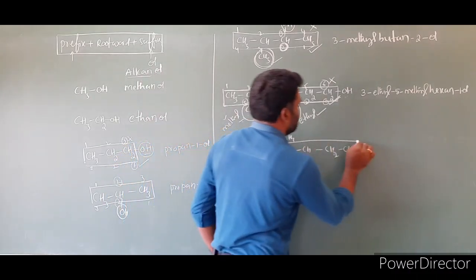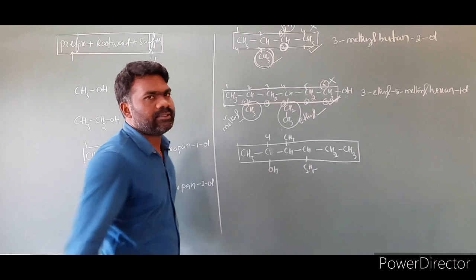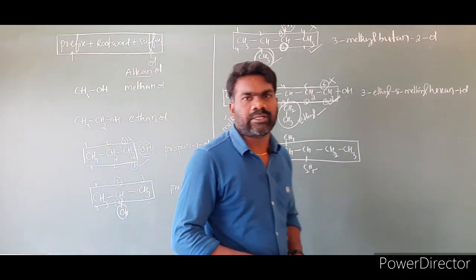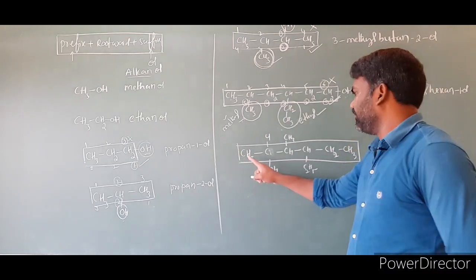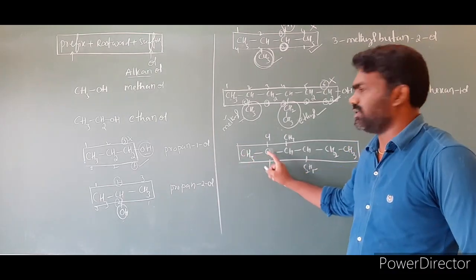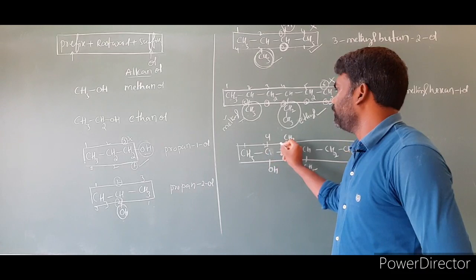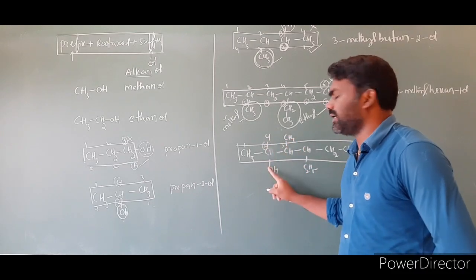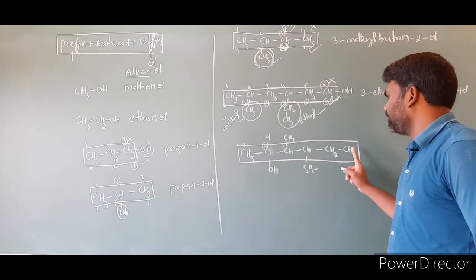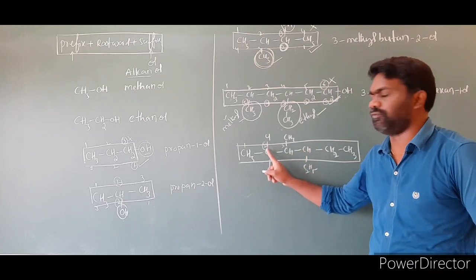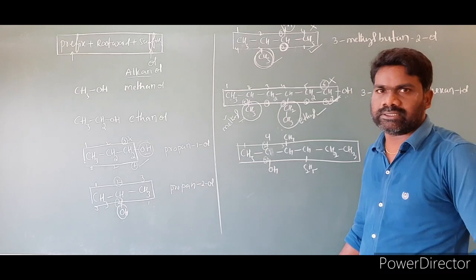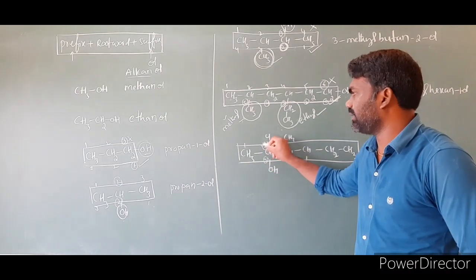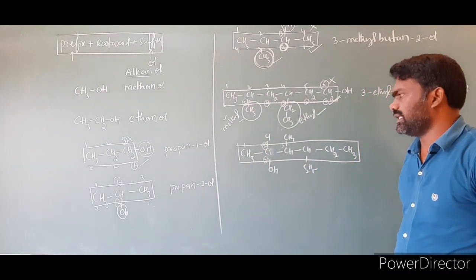First we have to select the longest carbon chain. After selecting the longest carbon chain, what do we have to do? Then we have to give numbering from one end to the other. If we give numbering from this end, we get 1, 2, 3; the OH group is at the third position. From this direction 1, 2, 3, 4, 5, so from this direction we get 5. So we have to take the lowest possible number, 1, 2. This numbering is correct. Then we have to write the name of this compound.